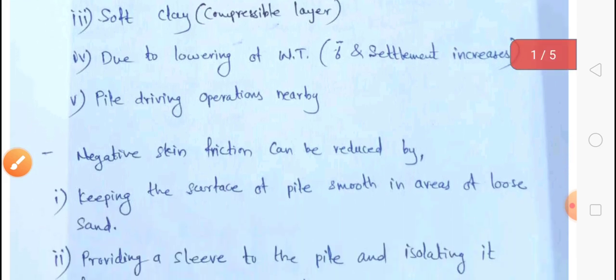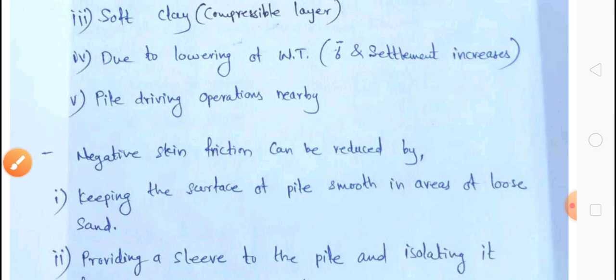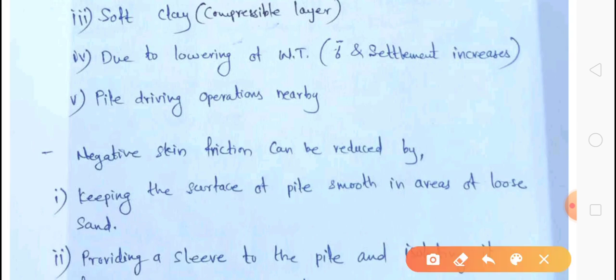Then pile driving operations nearby. Now suppose there is a plot, and on the plot there is a pile foundation construction. While driving the piles, there will be some vibrations, and these vibrations will be transferred to the surrounding plots.